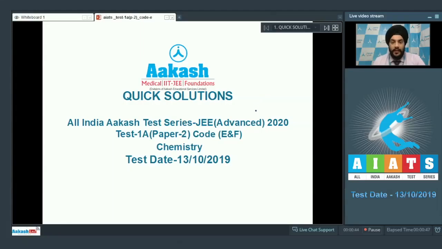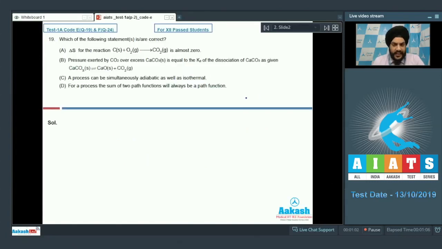Hello everyone, today we'll be looking at the quick solutions to the chemistry section of All India AIATS Test Series JEE Advanced 2020 Test 1A Paper 2. So let's start with the first section, students. This section contains 6 questions. Each question has 4 options, out of which one or more than one option may be correct.